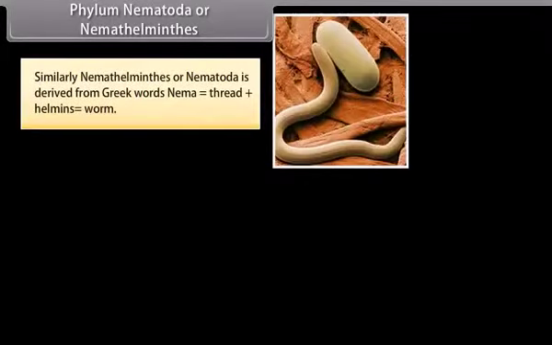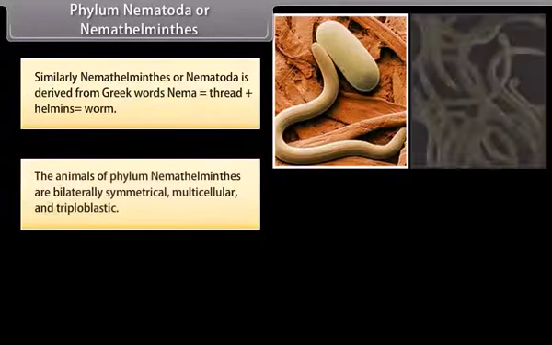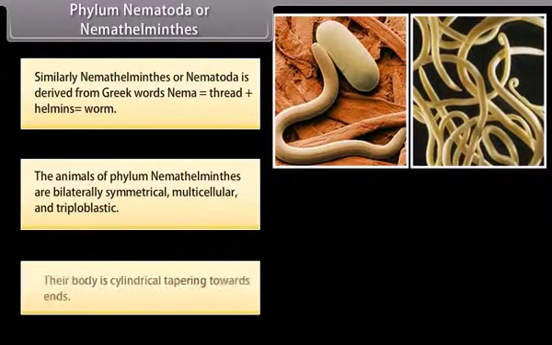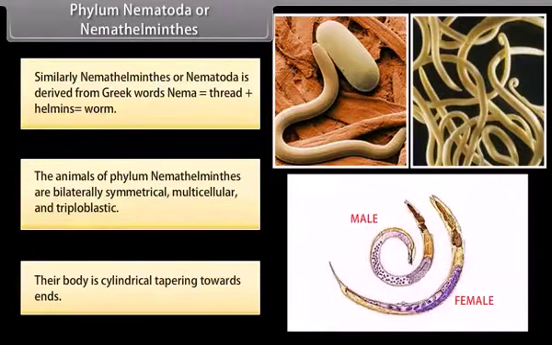Phylum Nematoda or Nemathelminthes. Similarly, Nemathelminthes or Nematoda is derived from Greek words nema, which is thread, plus helminths, worm. The animals of phylum Nemathelminthes are bilaterally symmetrical, multicellular, and triploblastic. Their body is cylindrical, tapering towards ends.